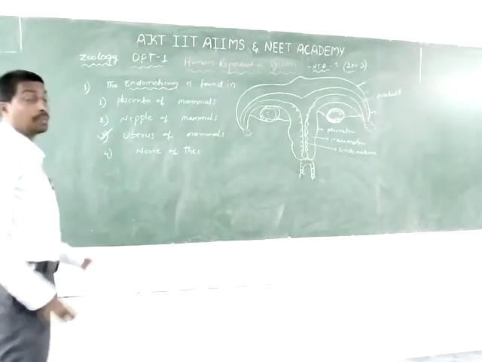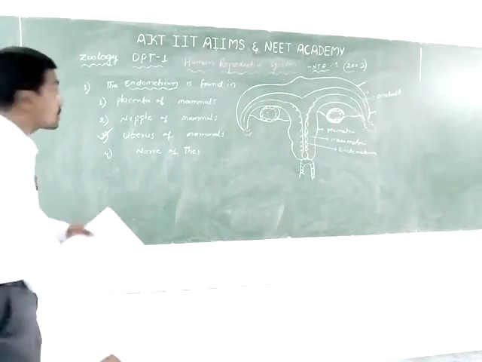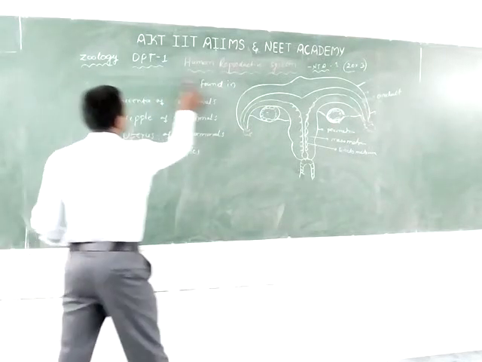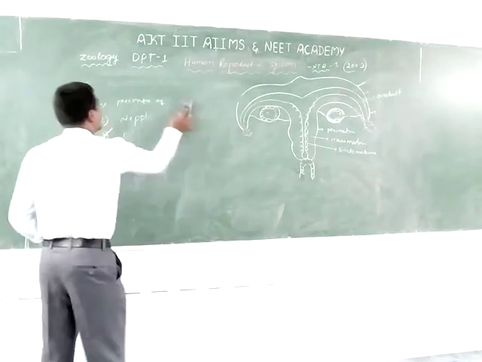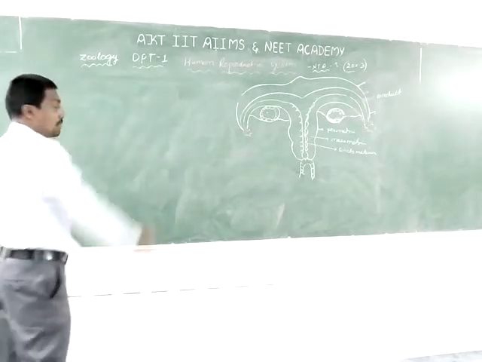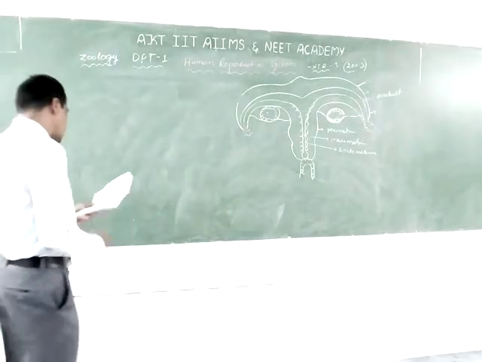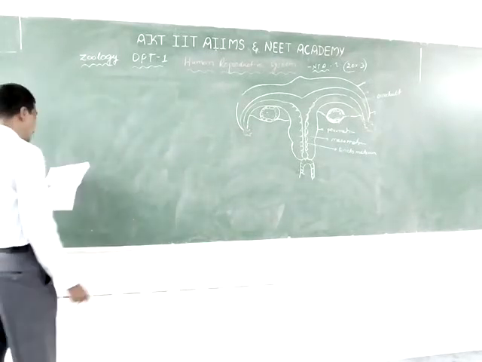Very important, this was asked previously: the first answer is that the endometrium is found in the uterus of mammals. The next, second one, is the mammary glands.